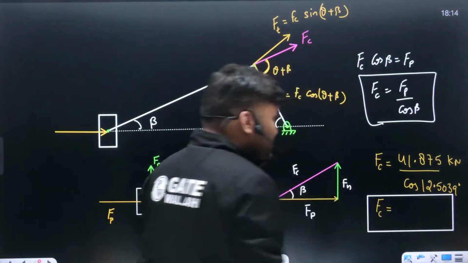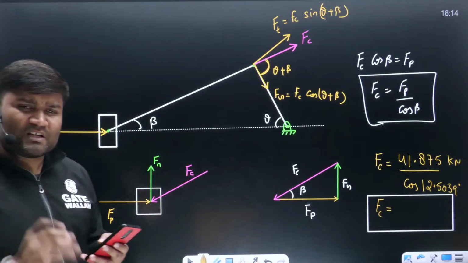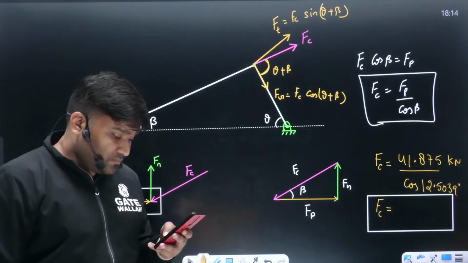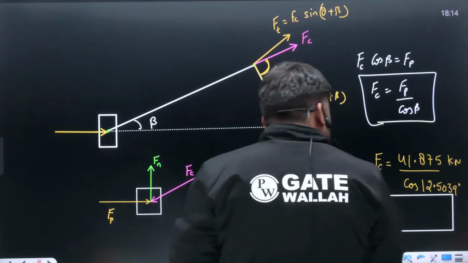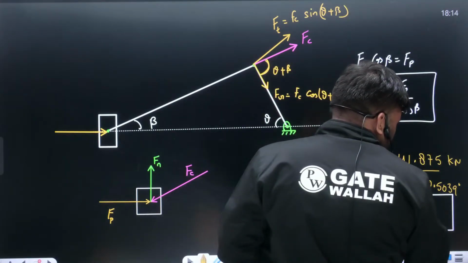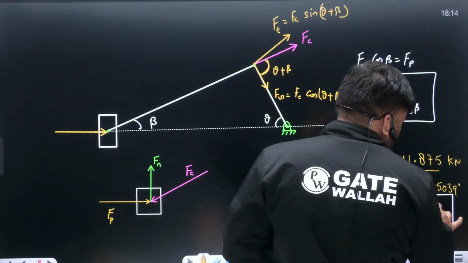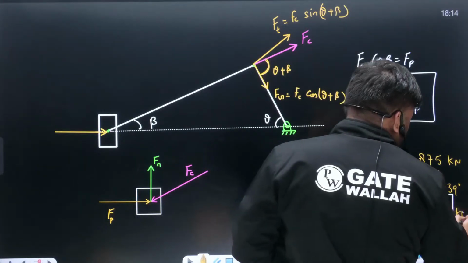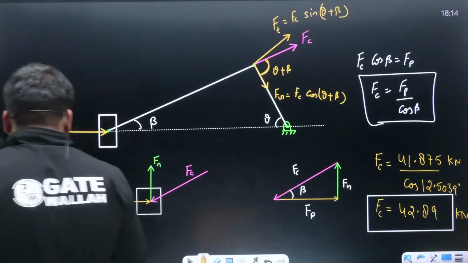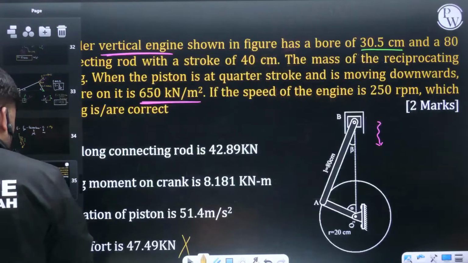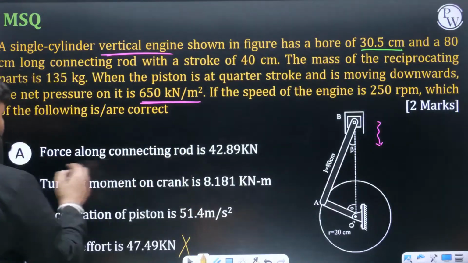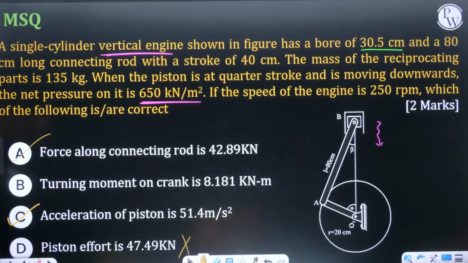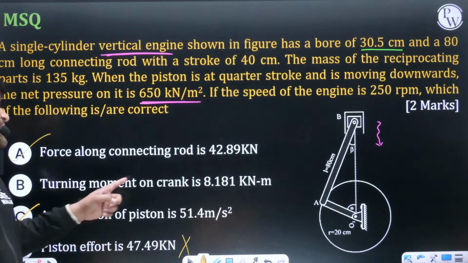My FC is coming out to be 42.89 kilonewton. Check whether this is correct or not. Yes, force along the connecting rod they are giving as 42.89. Option A is correct.